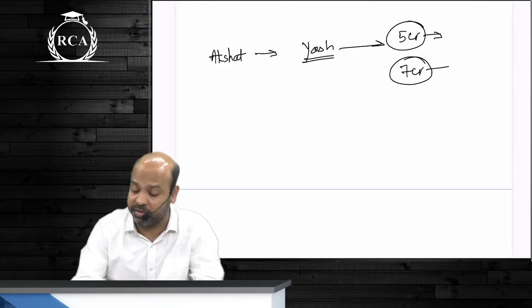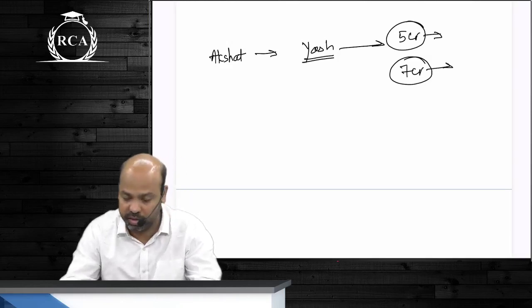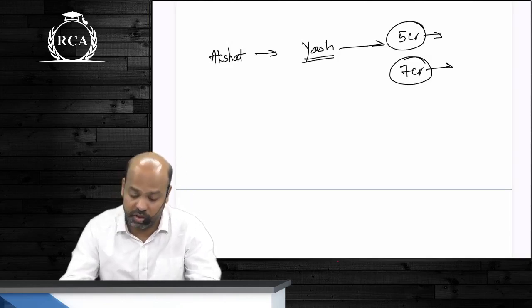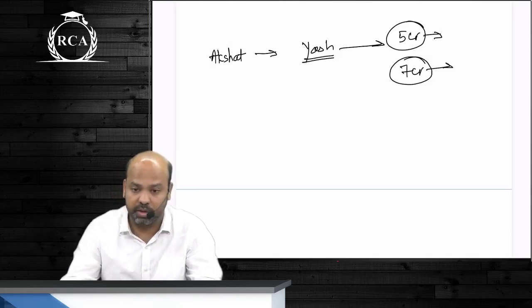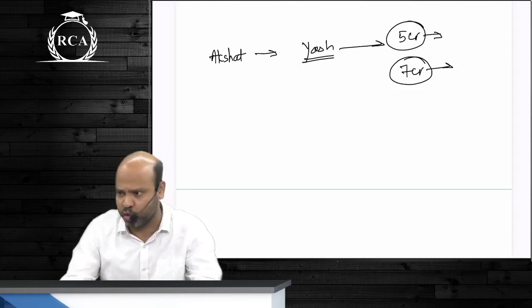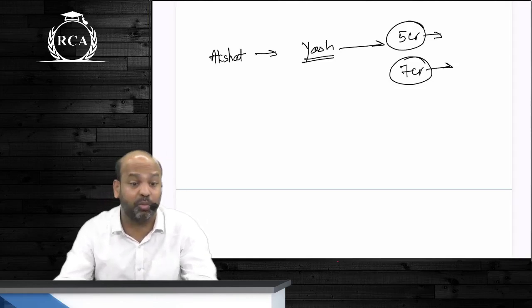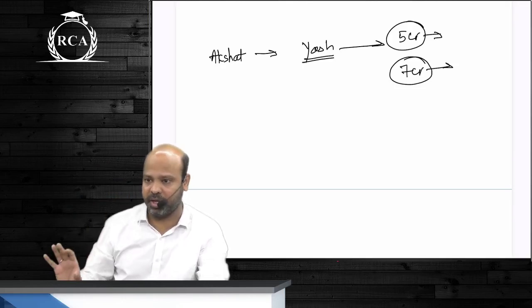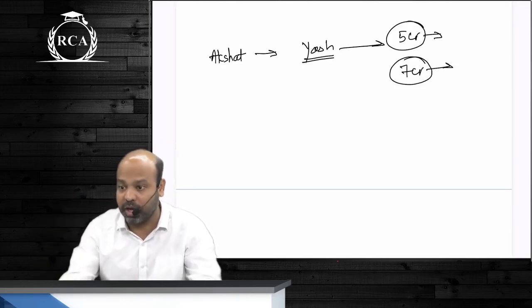5 crore rupees. What is the expected cost of completing this contract? Is Akshat expected to incur a loss of what amount? The loss may not be exactly 2 crores. It can be less than 2 crores. It can be more than 2 crores. Right now, it is an estimate, beta, that our loss is. Are we obligated to incur this loss now?